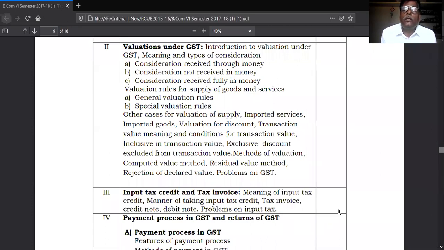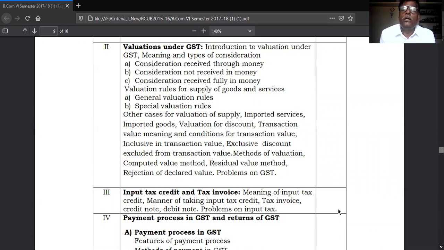In this case, one important aspect comes, that is called transaction value. Whatever transactions you undertake, the transaction is to be defined as per GST. And as per GST rules, you have to value that transaction. So the transaction is the important term in this chapter.